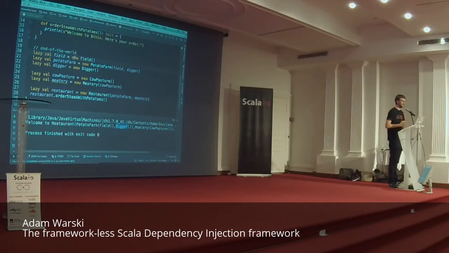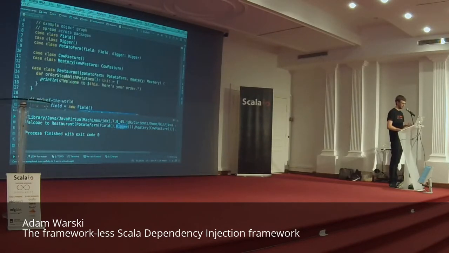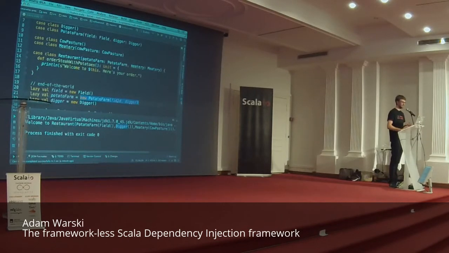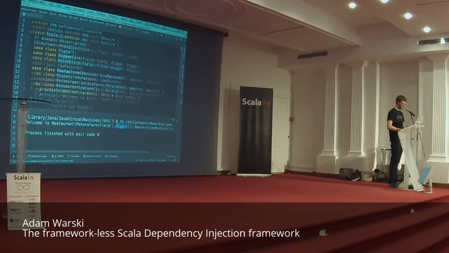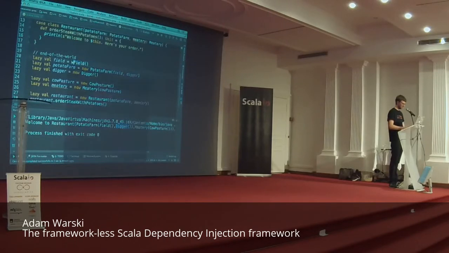Now the second thing that we can improve is actually getting rid of writing down these new instances, right? It can be a bit tedious because you have to repeat the dependencies over here, right? So you already defined them here. Why do you need to repeat them here, right? So we can use MacWire for that. So I'm going to add the MacWire trait. And now I'm going to replace all new invocations with a wire invocation, okay? And we can get rid of the parameters. And we'll see what happens. Hopefully nothing will explode.